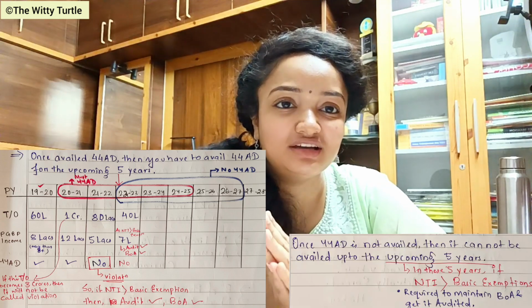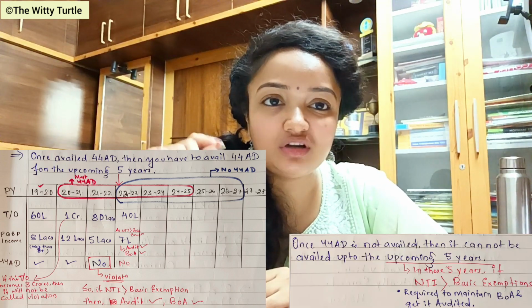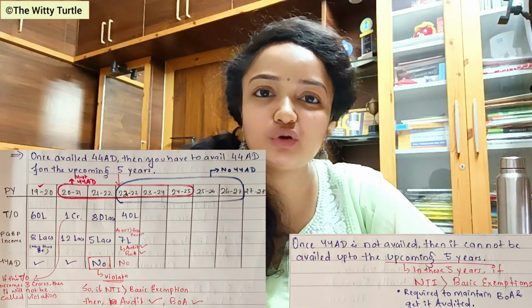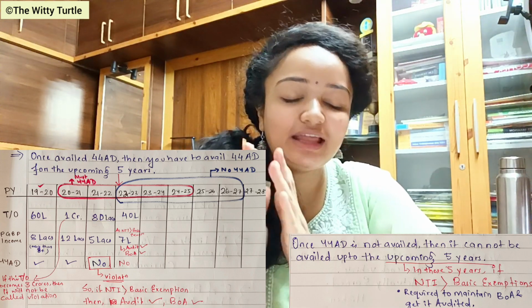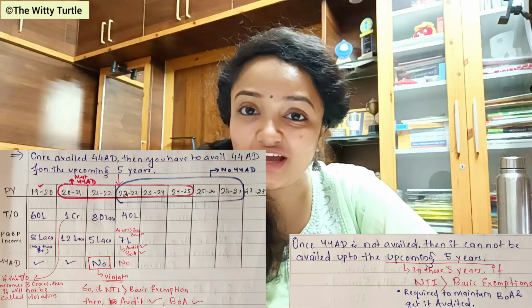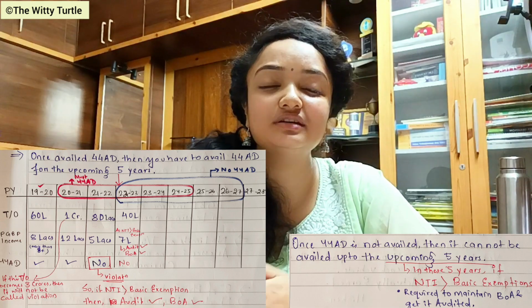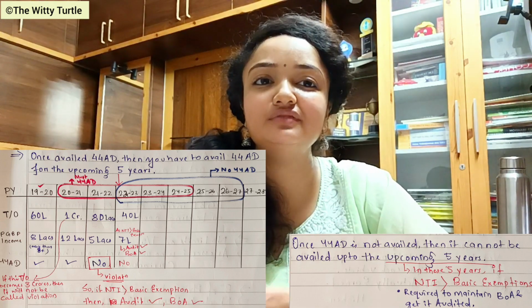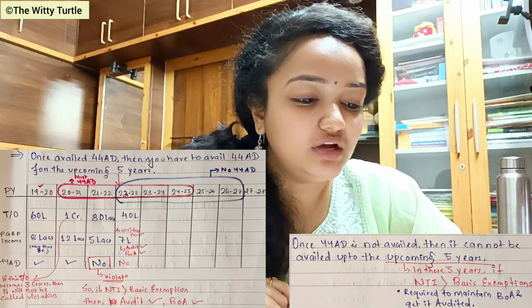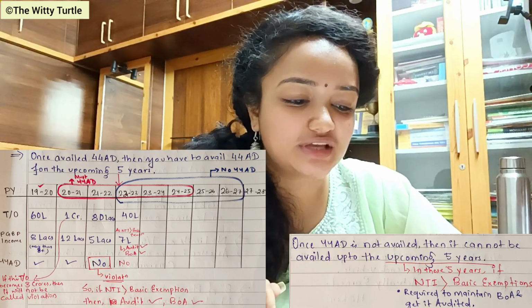Now another very interesting rule is that once you have not availed section 44AD, or once there is a violation in availing section 44AD, then it cannot be availed for the upcoming 5 years. Look at where I have made a circle in blue sketch pen.